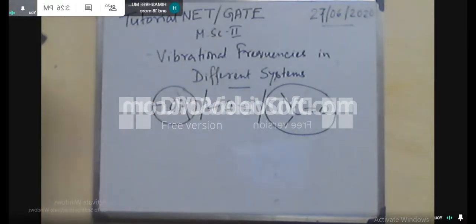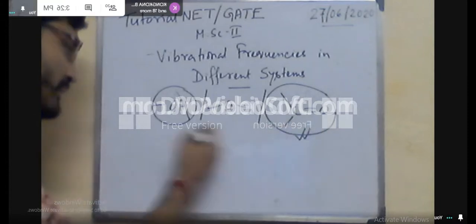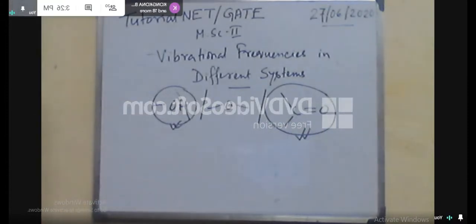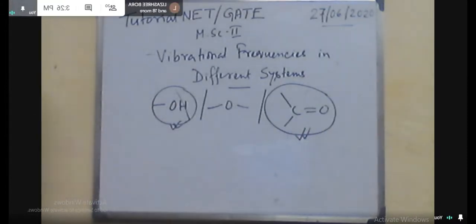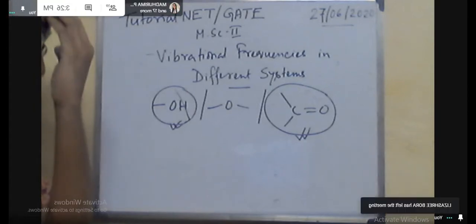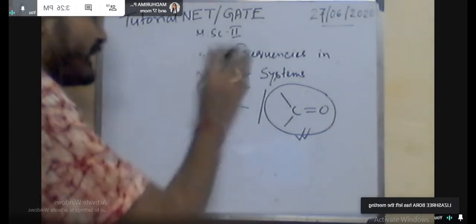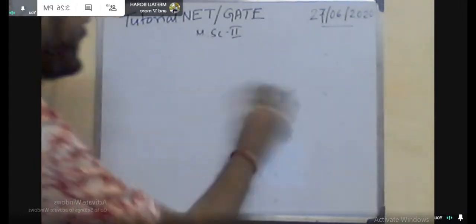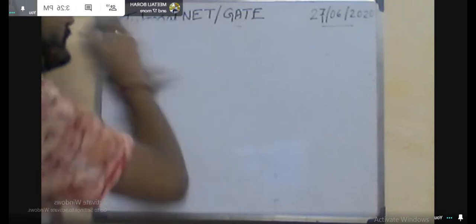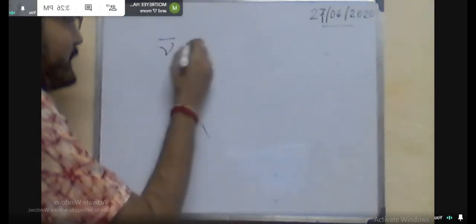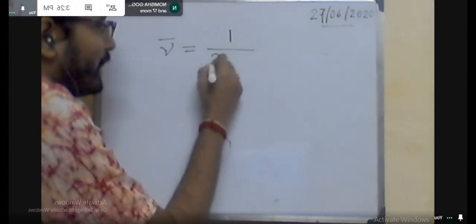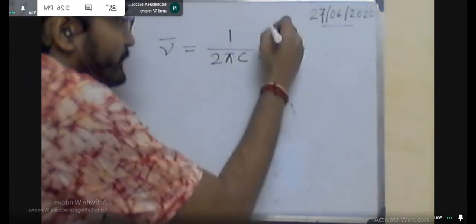In all other functional groups, basically the question in the entrance exam comes from this portion, by using the value of the stretching frequency. Just recapitulating one thing from our last class, we mentioned that the wave number is equal to 1 by 2 pi c root over k by mu.